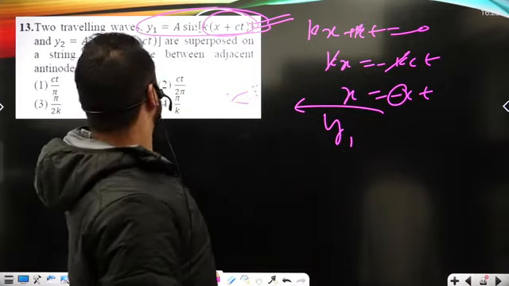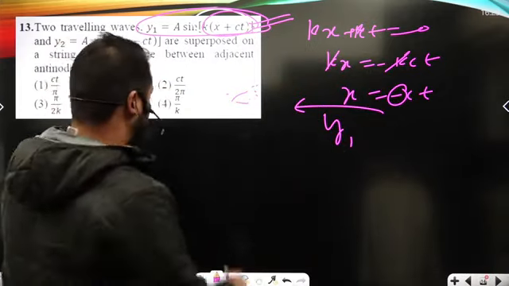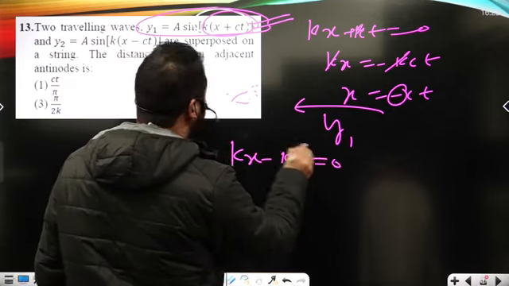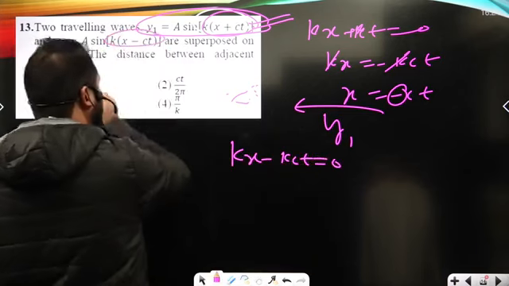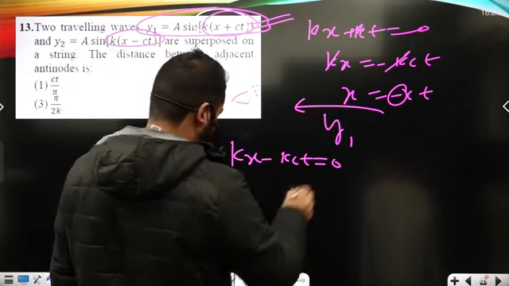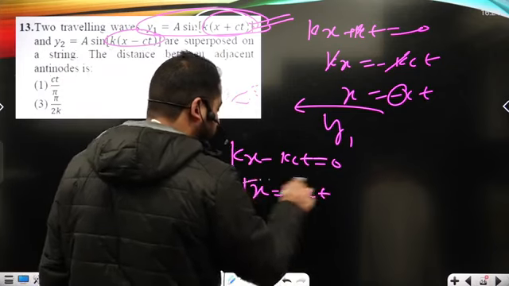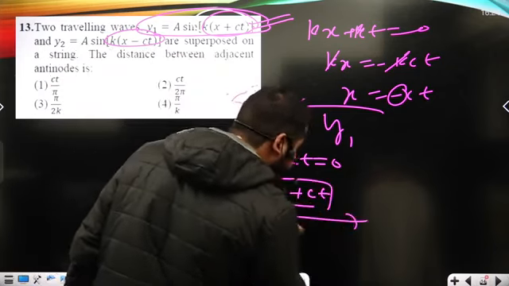Now in the second case, y2, I have to look at whether it is right or left. I compare the argument of this sine function to 0, so x I can write as plus ct. When x is positive, that means it is a right traveling wave.